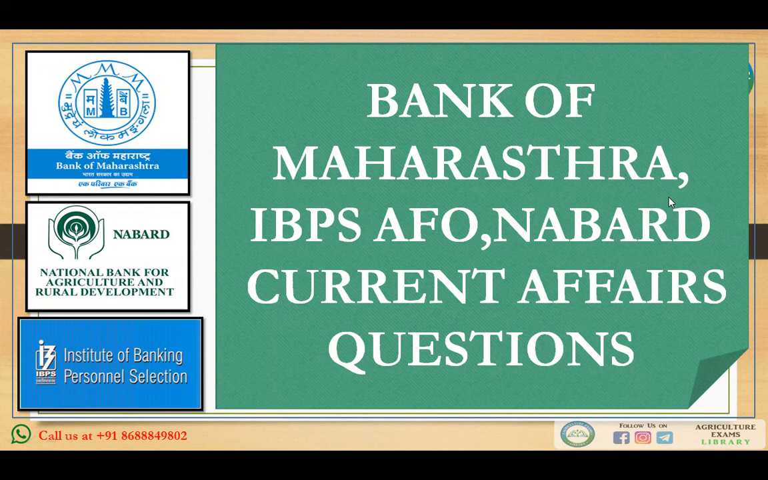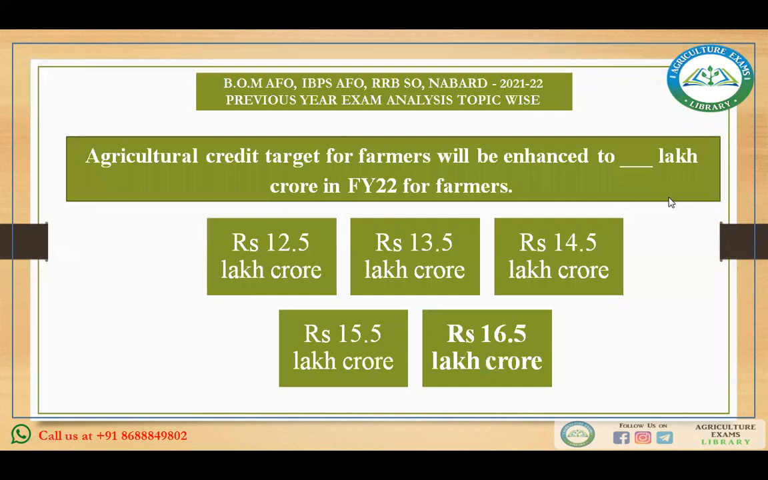Our first question is: agricultural credit target for farmers will be enhanced to how many lakh crore in financial year 2022 for the farmers? RS 22.5 lakh crore, RS 12.5 lakh crore, RS 13.5 lakh crore, RS 14.5 lakh crore, RS 15.5 lakh crore, and RS 16.5 lakh crore.